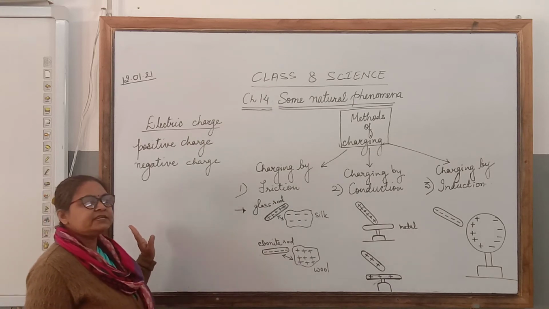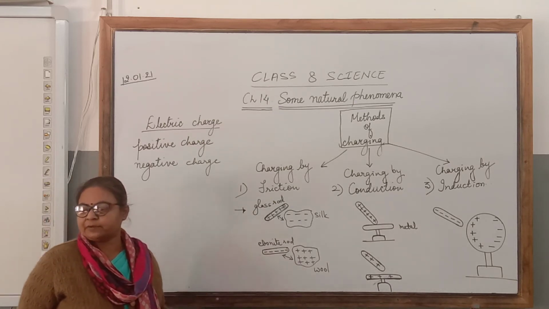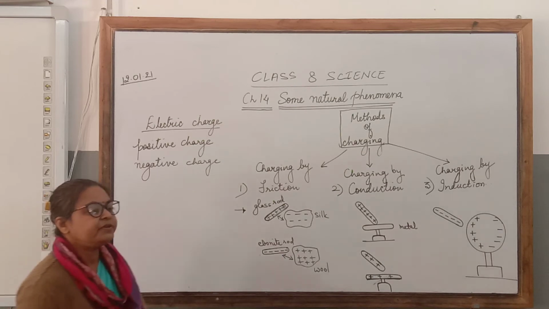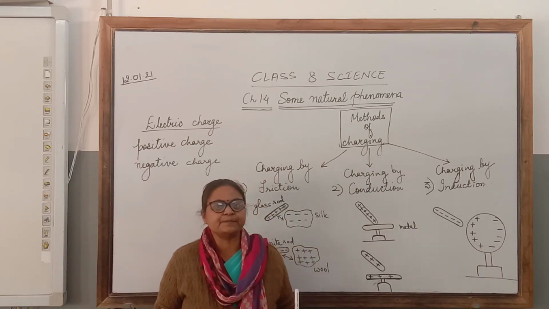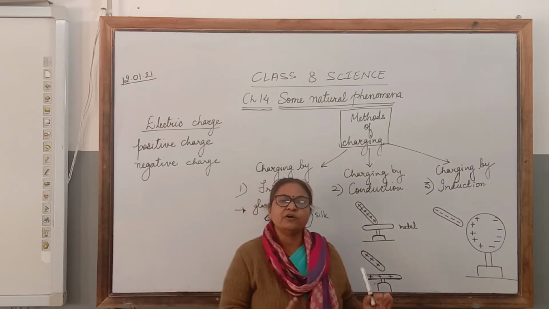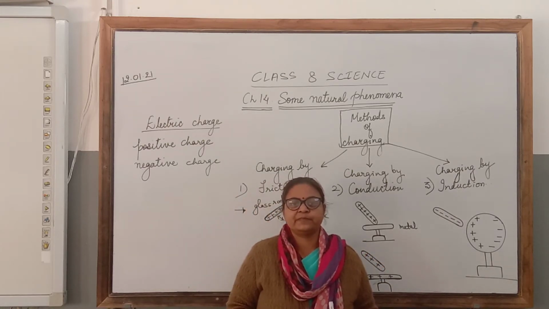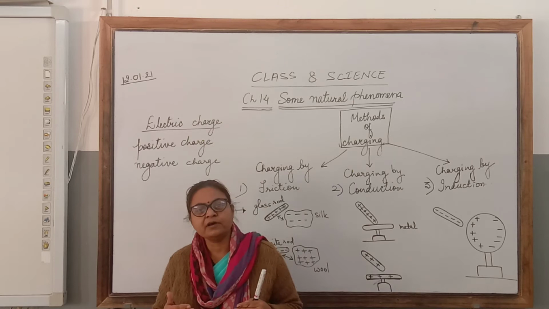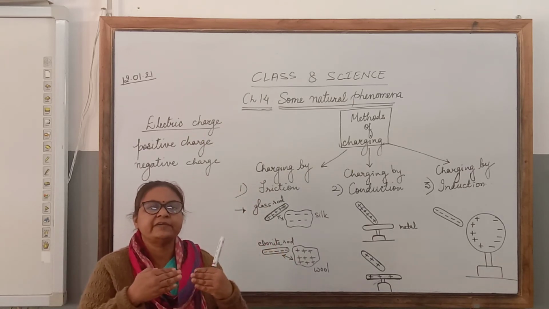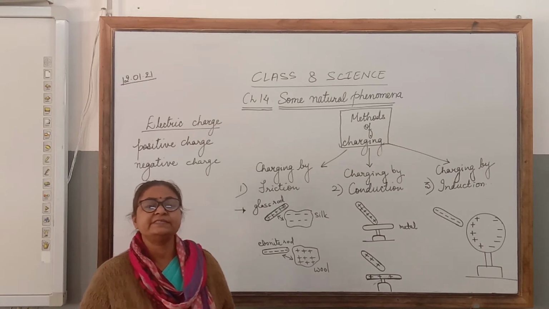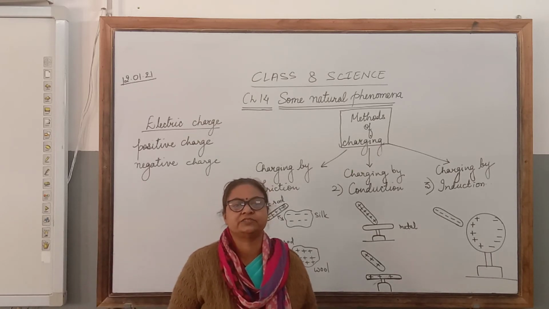Now how do these charges interact with each other? Children, we know that magnets have two poles, like North Pole and South Pole. When you bring a North Pole near a South Pole of another magnet, they attract each other. That means unlike poles attract each other.